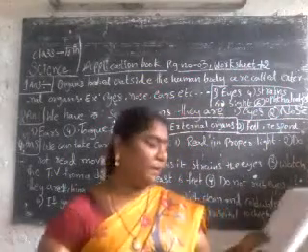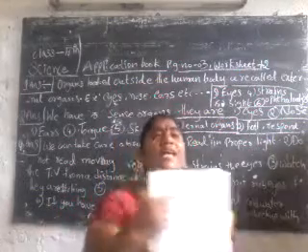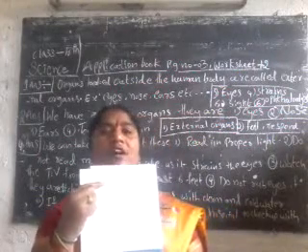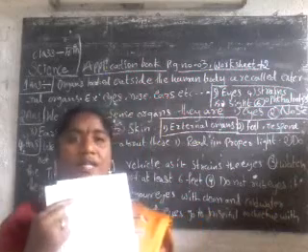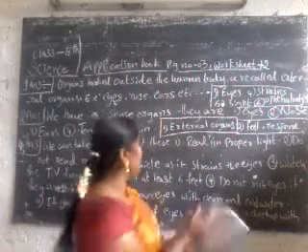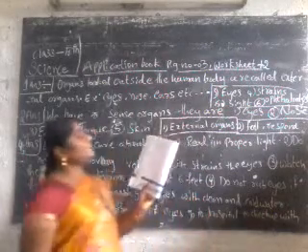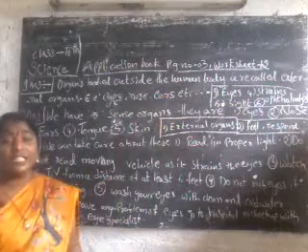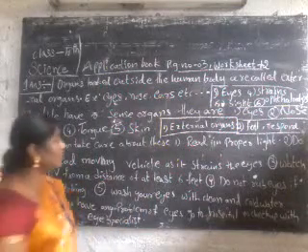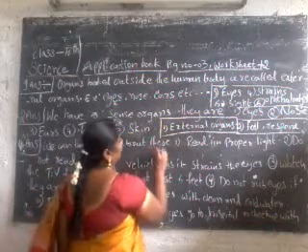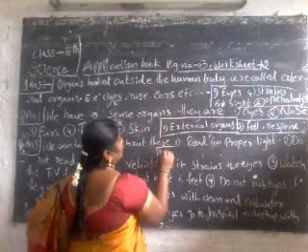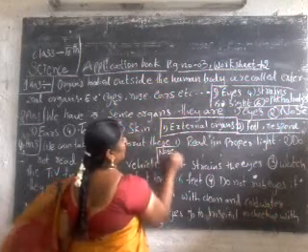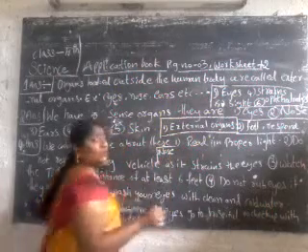Third bit, turn the page number 2. Here is there one bit, see bit. That is answer in one word. Answer in one word. This is the first one. Sense organs that help us to smell. Which sense organ helps in smell? Tell me. Yes, nose. Nose is the sense organ that will help to smell.